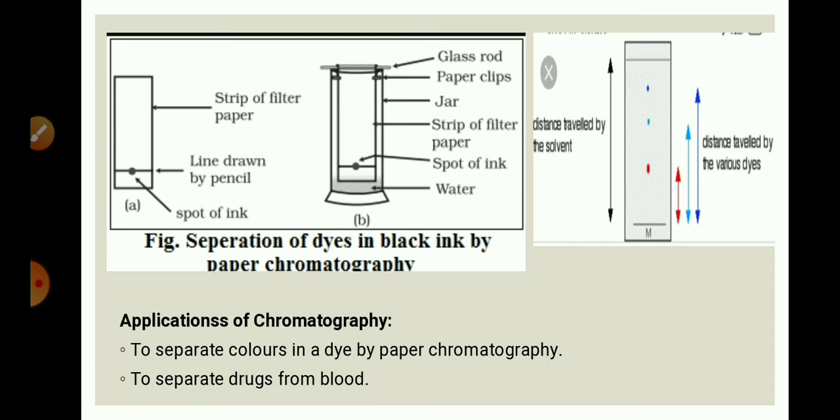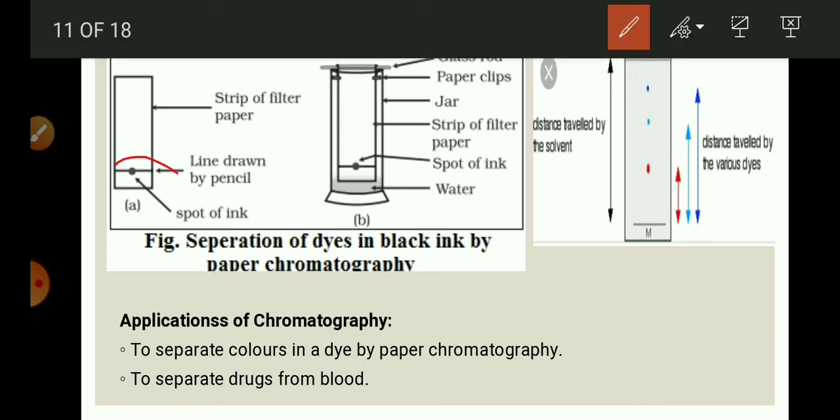Take a thin strip of filter paper. Draw a line on it using a pencil approximately 3 cm above the lower edge, like this. Put a small drop of ink at the center of the line. Let it dry. Lower the filter paper into the beaker containing water so that the drop of ink on the paper is just above the water level. So don't dip that spot of ink into the water. Just put it in such a way that it will be just above the water level, as shown in the figure.